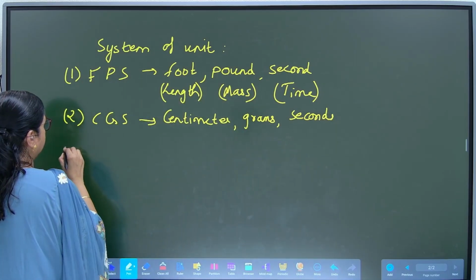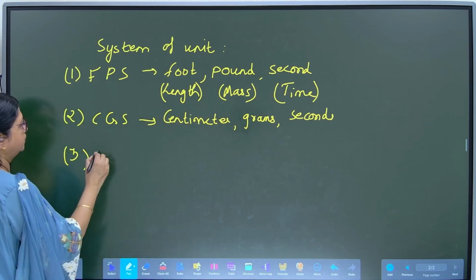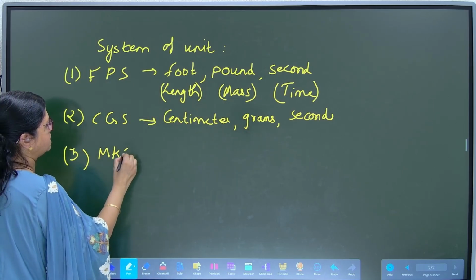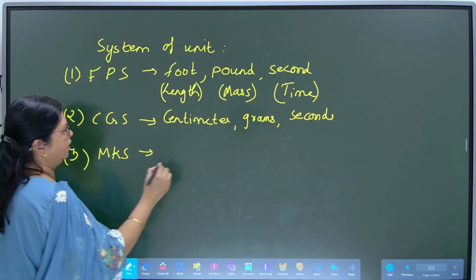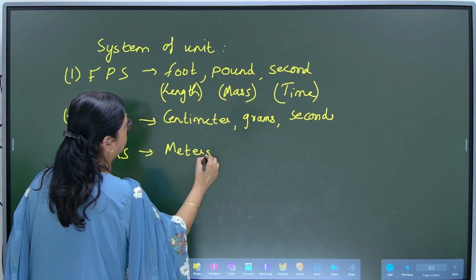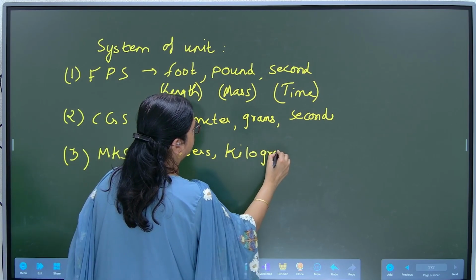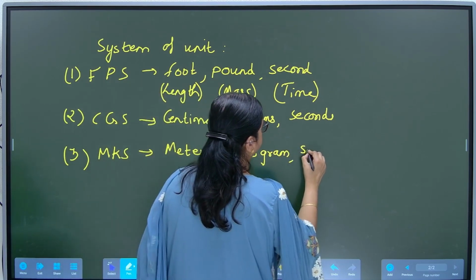Third, same physical quantities, length, mass and time. Third, MKS, which is meters, kilogram, second.